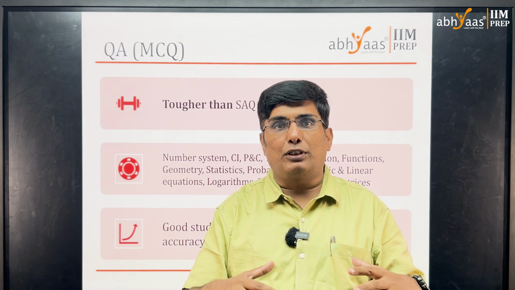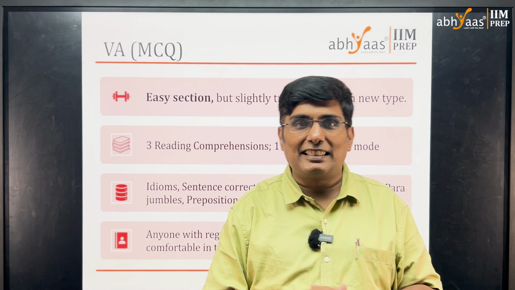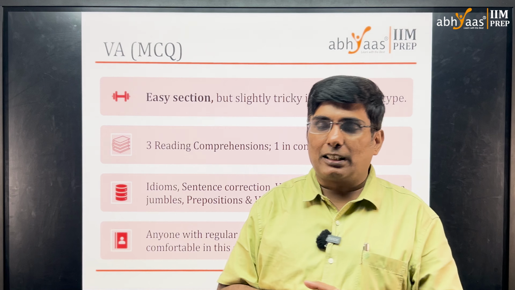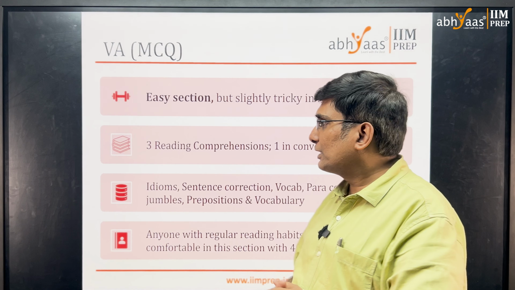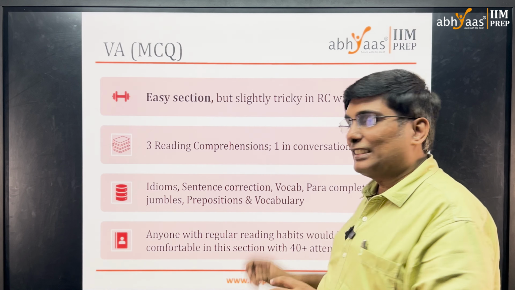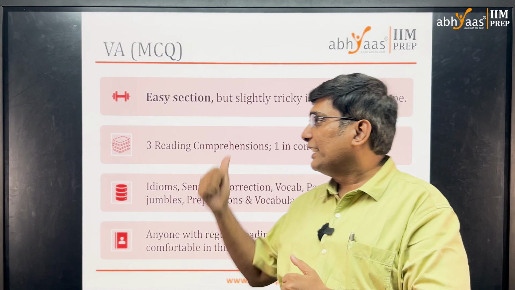Right. Let's go to the third section, usually the darling section of all the IPMAT Indore takers, because it's generally easier than the other 2 sections. And this time, very interestingly, it is easy, definitely as expected, but there's a small trick. One new kind of RC has come. Unlike last year, which had only 2 RC passages, this time we had 3 RC passages. And one of them was in a new mode, a conversation or dialogue kind of mode. That's a very interesting thing.